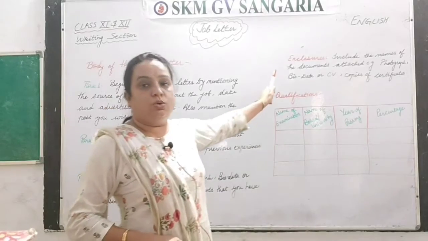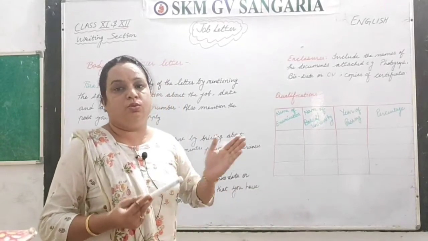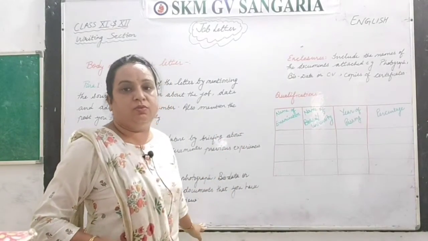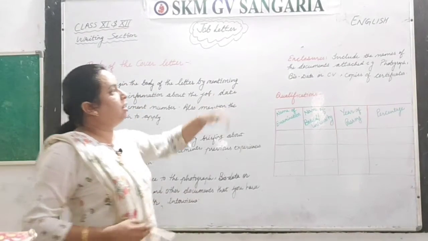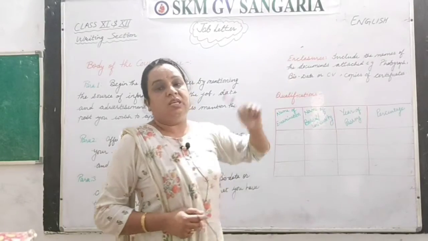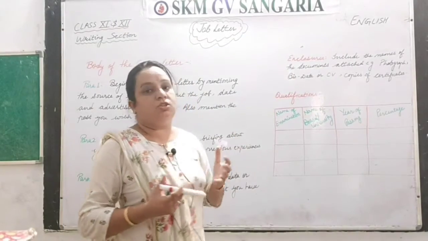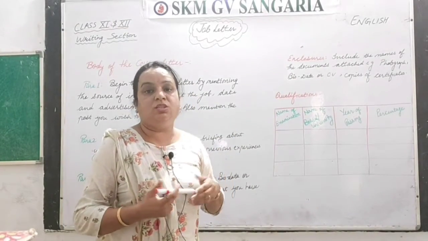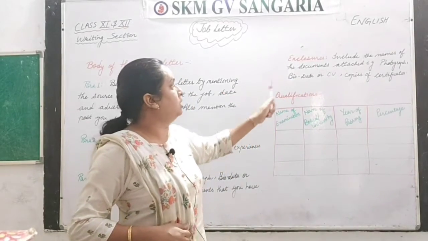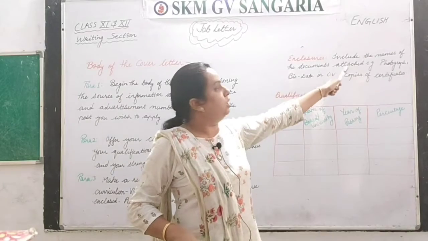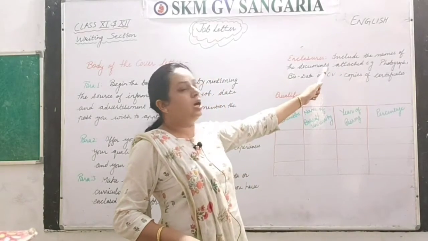Next is enclosures. Enclosures you have to write just after you finish your complimentary clause and your name. These enclosures mean the documents, the things you have attached with this letter or application. So here you have to include the names of the documents attached.